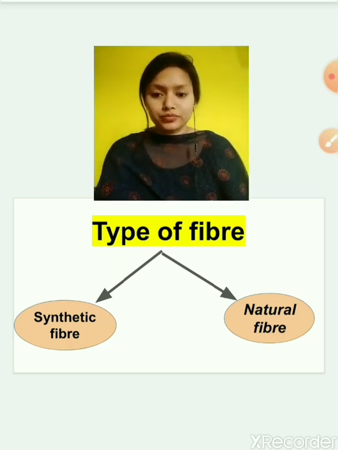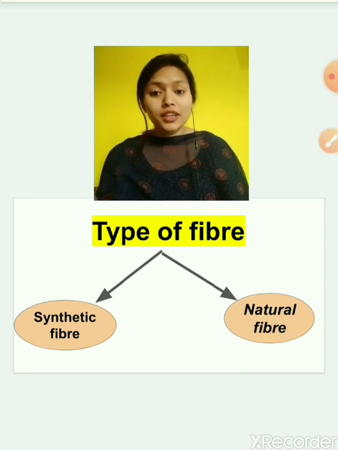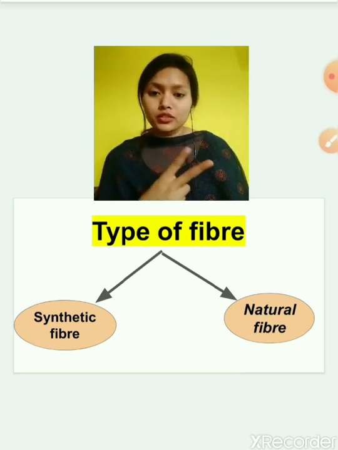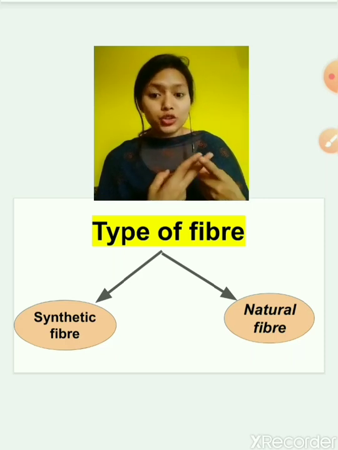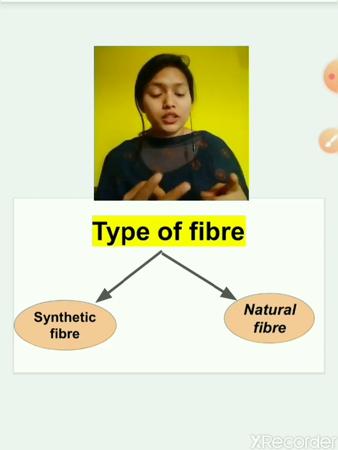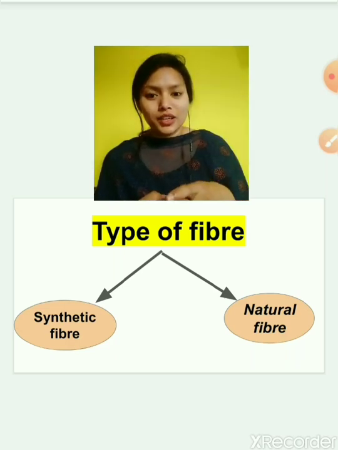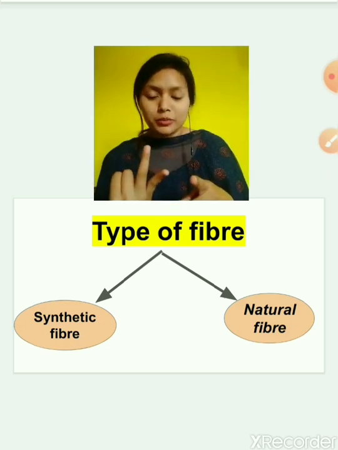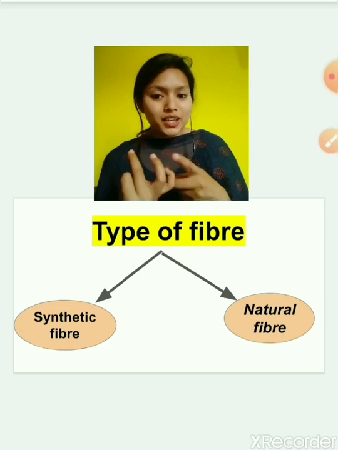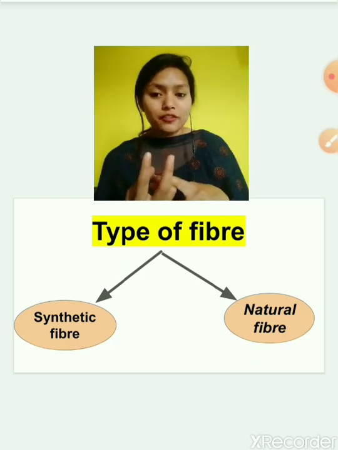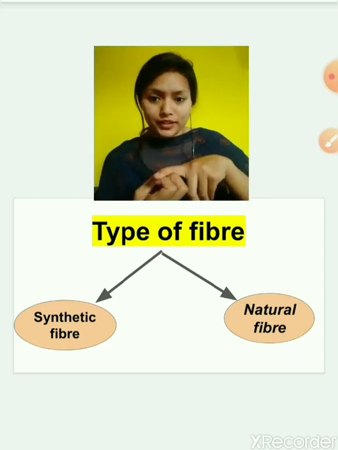Now if I ask you to name two plant fibers, they are jute and cotton. And in animal fiber, wool is there and silk from the silkworm is there.